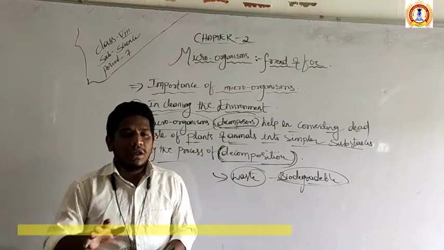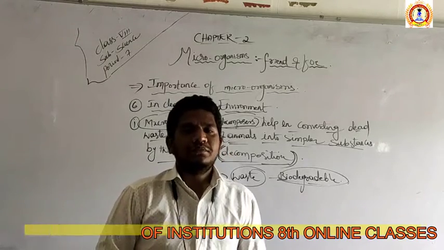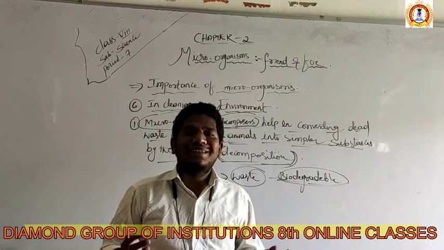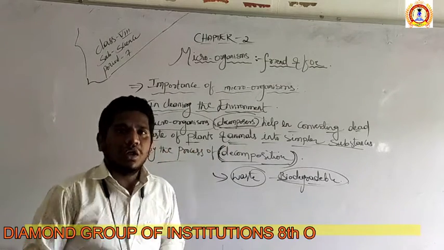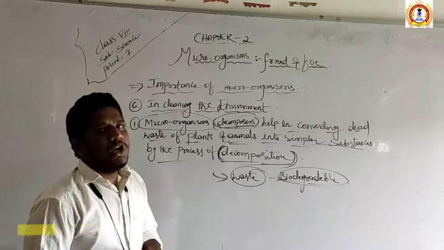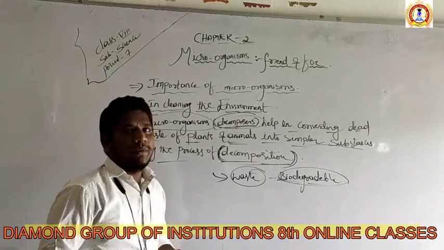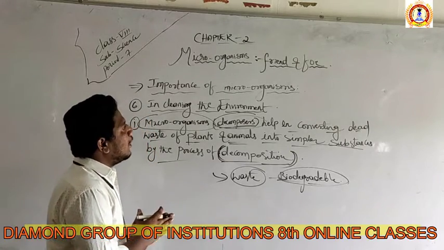So within 5 to 6 days, they clean all those things. It means the earth has the capacity to clean nature by using microorganisms. That's the reason microorganisms play a very important role in cleaning the environment. So these are the importance of microorganisms.